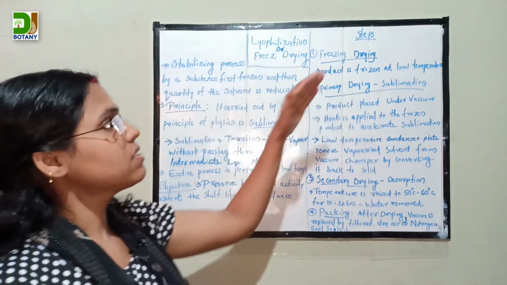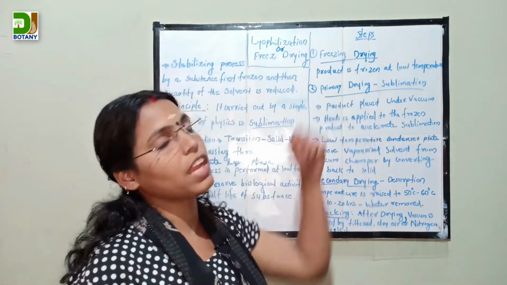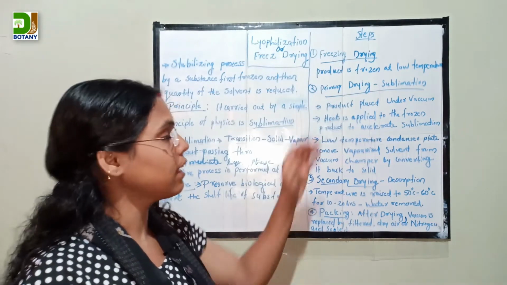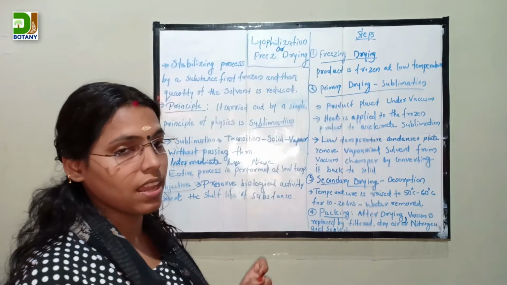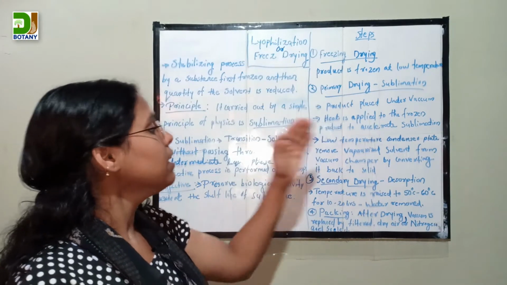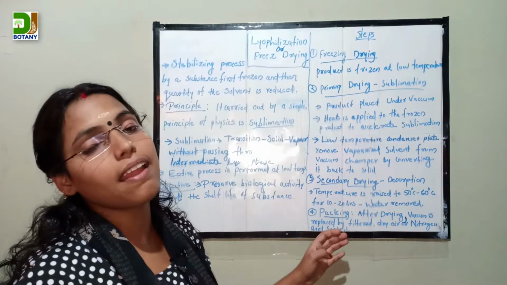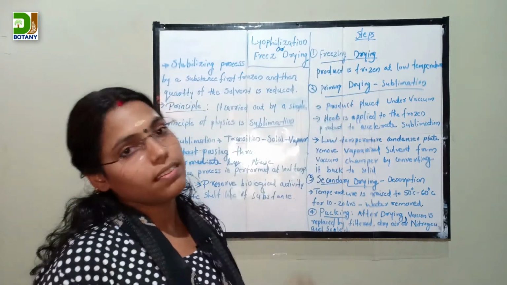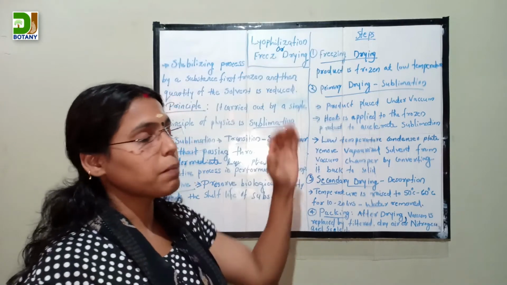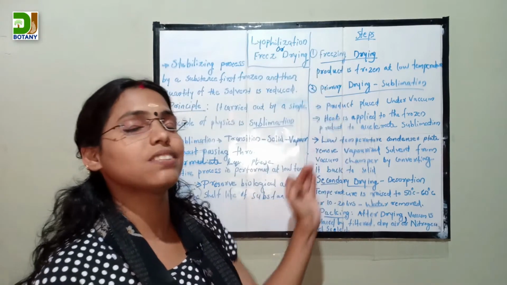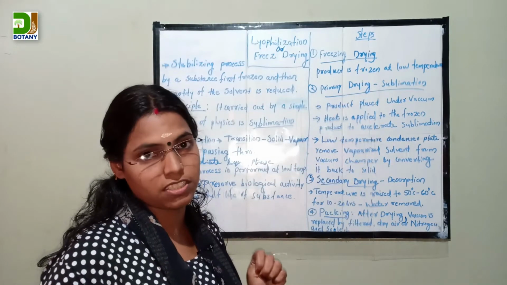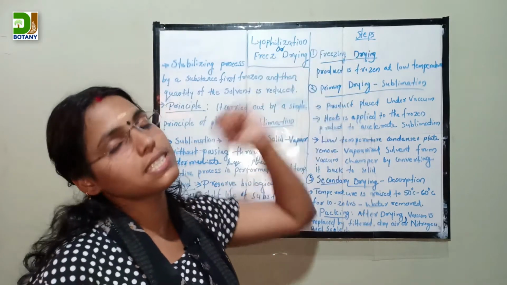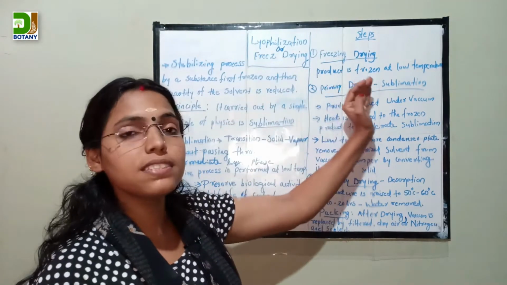Next are the steps involved in lyophilization. There are mainly four steps. The first step is freeze drying, the second step is primary drying, the third step is secondary drying, and the last step is packing. The first step is freezing, which means the substance or product is frozen under low temperature.